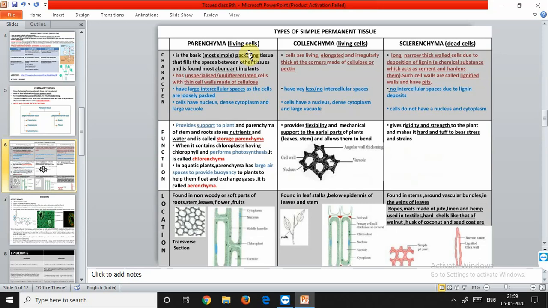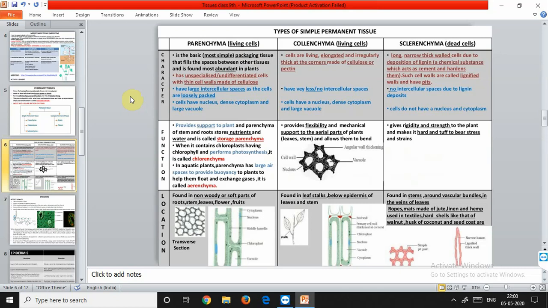Isodiametric means the cells are of one size and there is no bending or anything in the cells. If they are oval, they will be oval only from everywhere. If they are rectangular, they will be rectangular. That is, they are equally expanded on all sides. The wall is not very thick and it is made up of cellulose. The parenchymatous cells are oval, rounded, polygonal or elongated in shape.